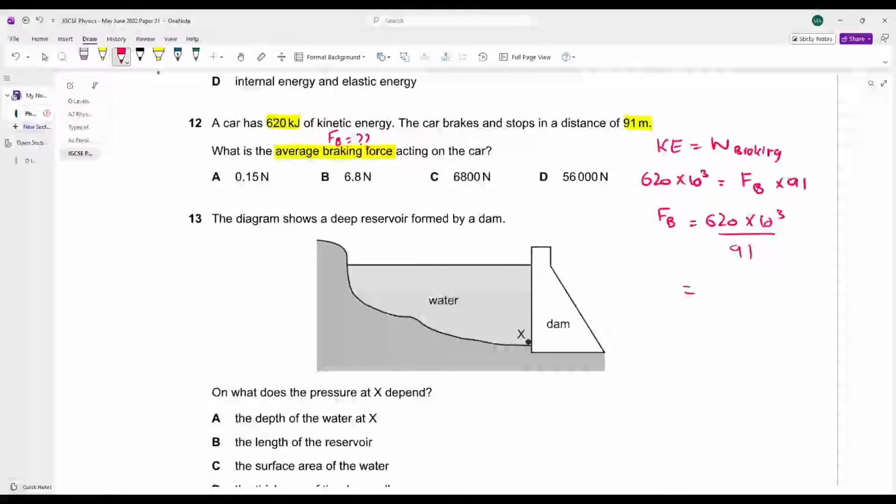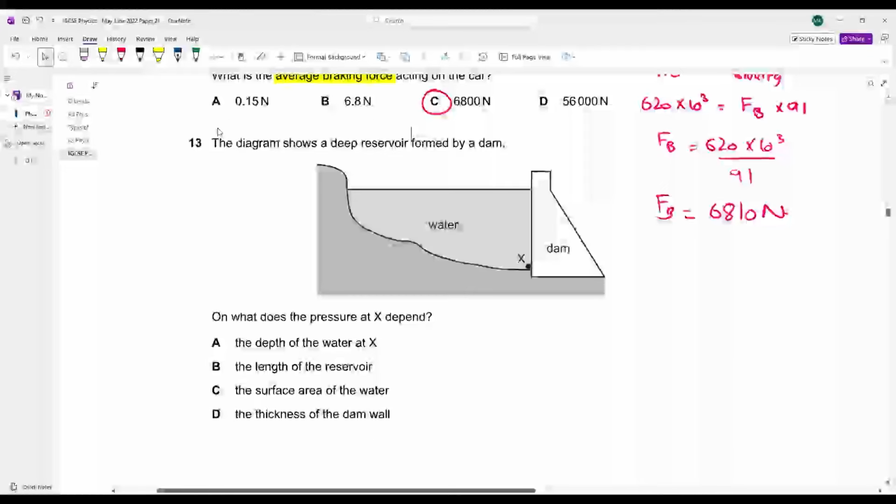Find the force of braking. What do we get? 620 times 10 raised to the power of 3 divided by 91. Force of braking comes out to be 6800 Newton.